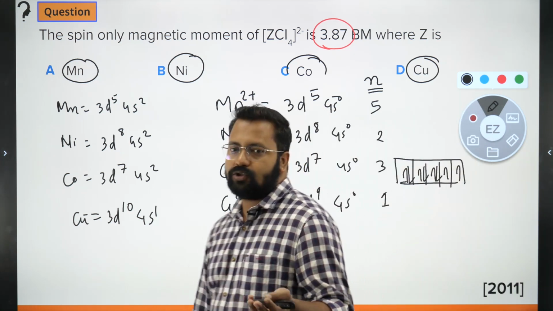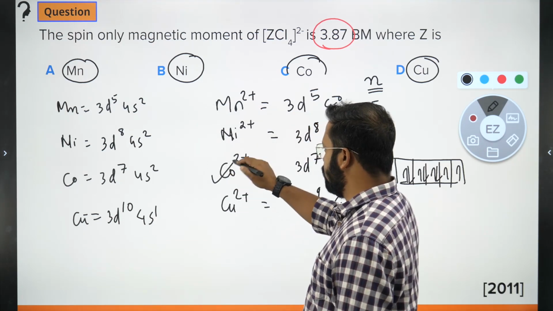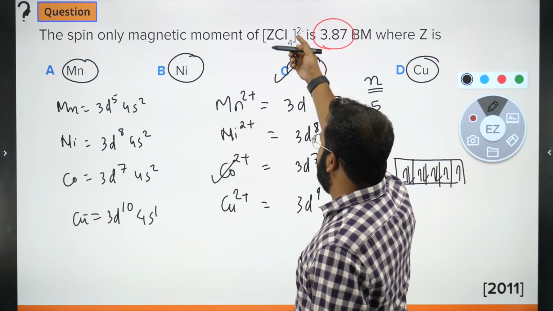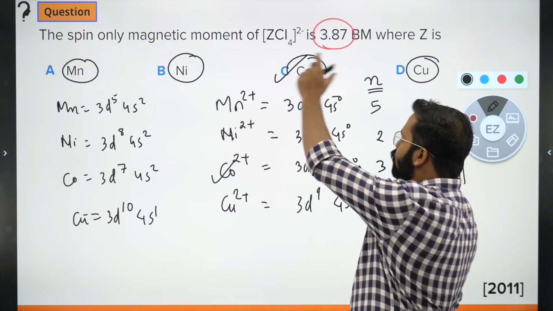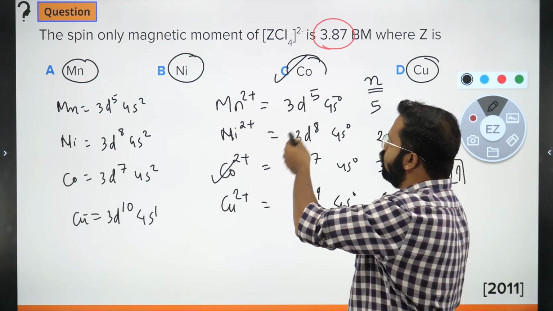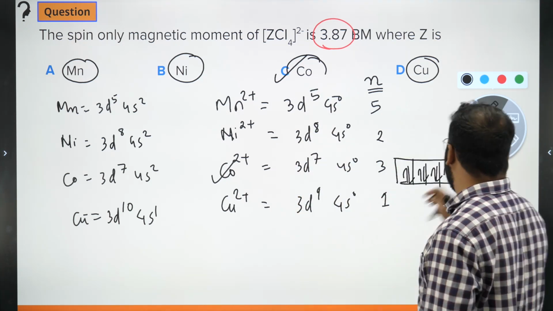How many unpaired electrons do we need? We need 3 unpaired electrons, and the right answer for that turns out to be cobalt. So the answer for this Z should be cobalt, for this value to be the magnetic moment of ZCl4 2-. Okay, let's go.